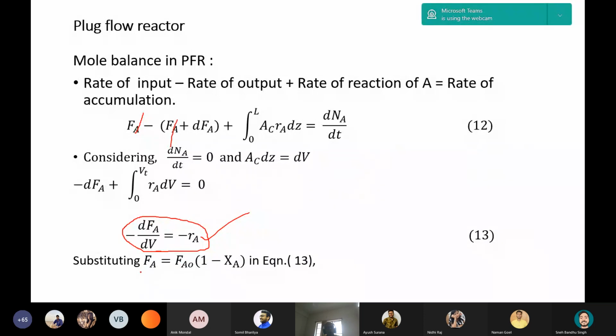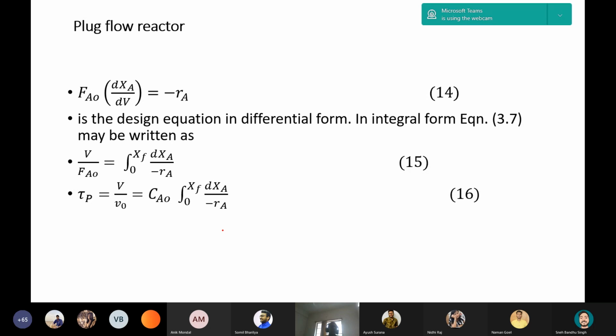Or if FA is substituted by FA0 times (1 minus XA), then FA0 dXA/dV is equal to minus RA. This equation is also called the design equation for a plug flow reactor.